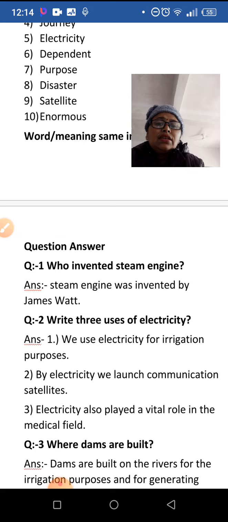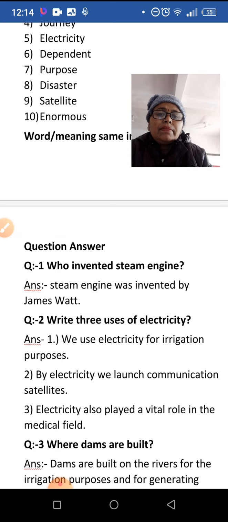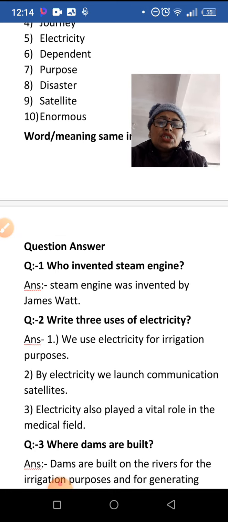Who invented steam engine? Steam engine was invented by James Watt. Second question is, write 3 uses of electricity. What are the 3 uses of electricity?